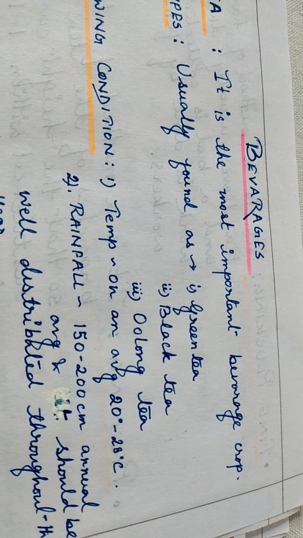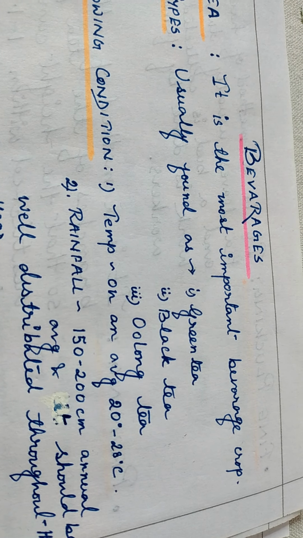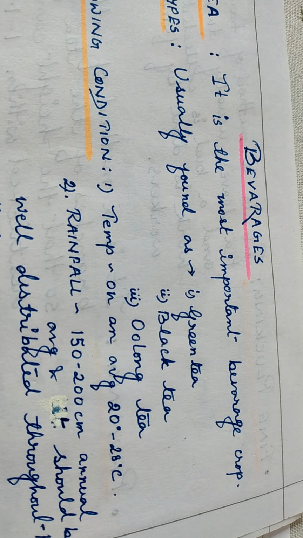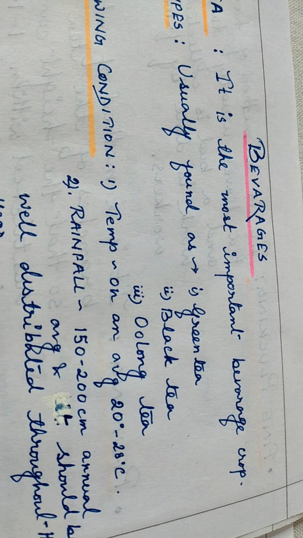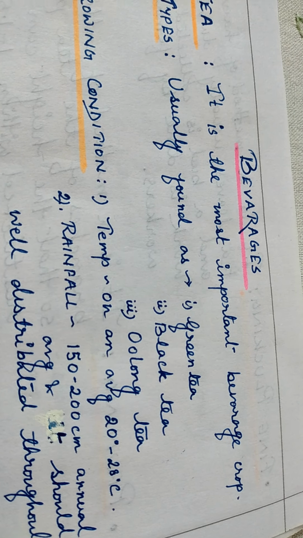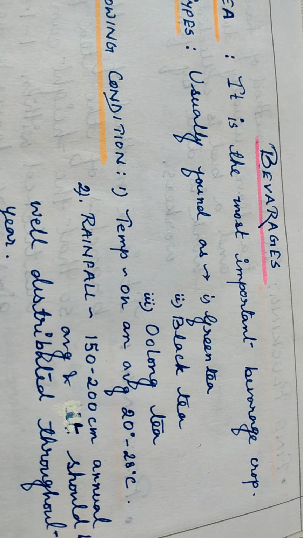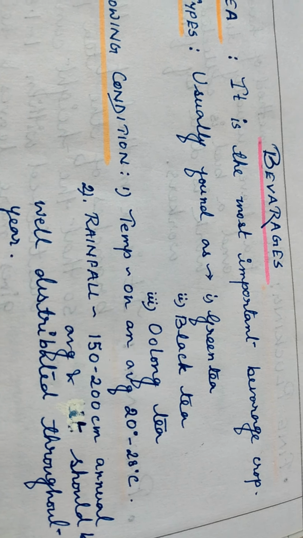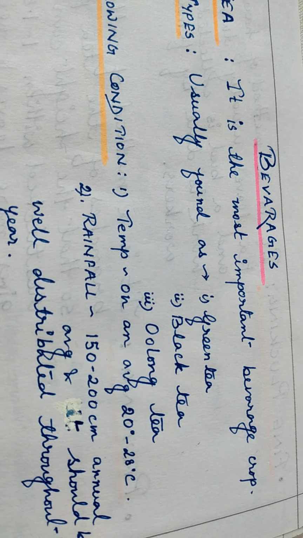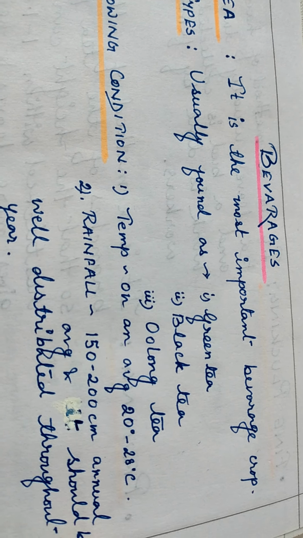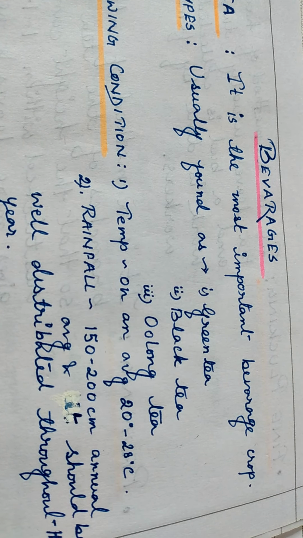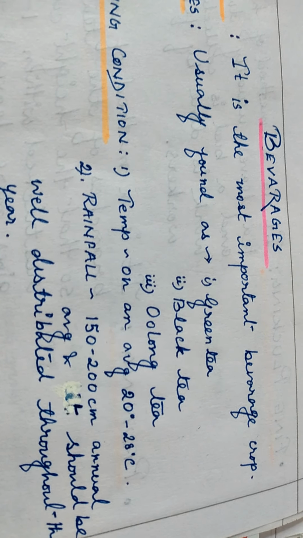Obviously, it is uncommon because we are not consuming it. People who are living in very cold areas, especially in the monasteries in hills, use this tea. So that is why we don't know much about it. But this is also another variety which is grown in India.